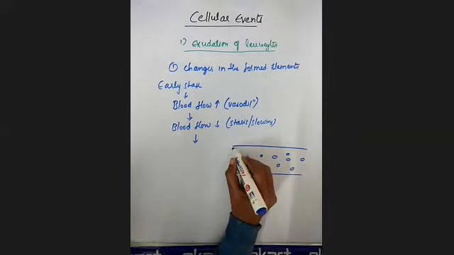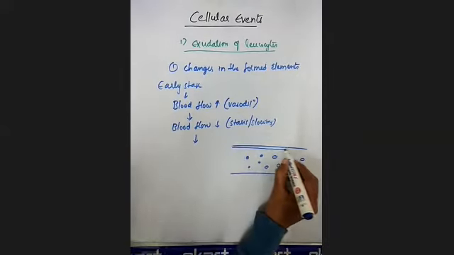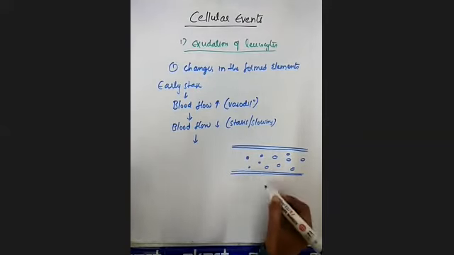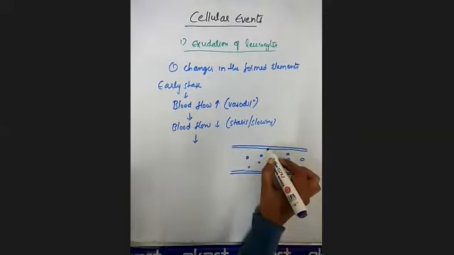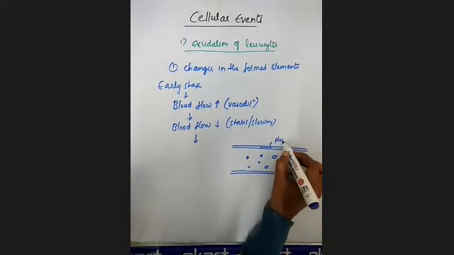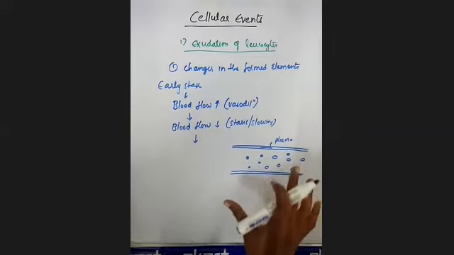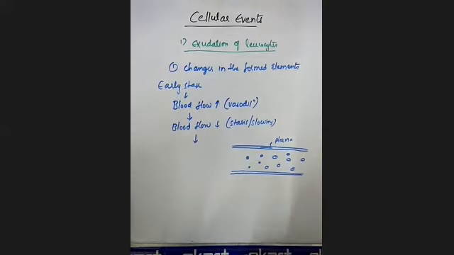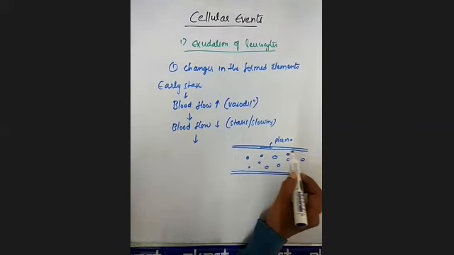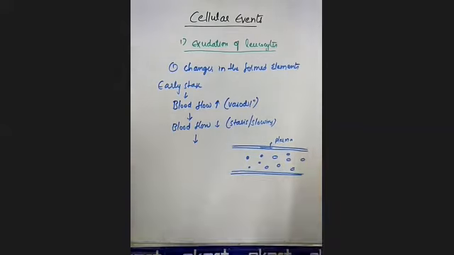On the periphery you have the plasma layer, very close to the wall of the blood vessel. In a normal blood vessel, the cells are at the center and the plasma is towards the wall.